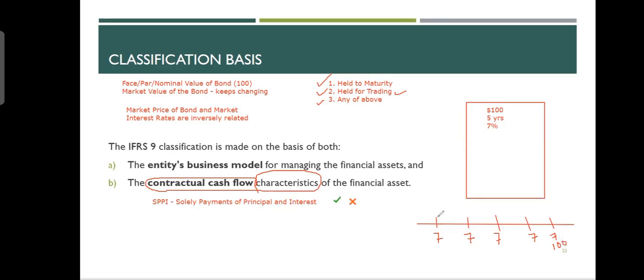So in year 1, year 2, year 3, year 4, year 5, what you get is 7, 7, 7, 7, 7, and 100. Solely means only payment of principal and interest. This bond meets the SPPI criteria.